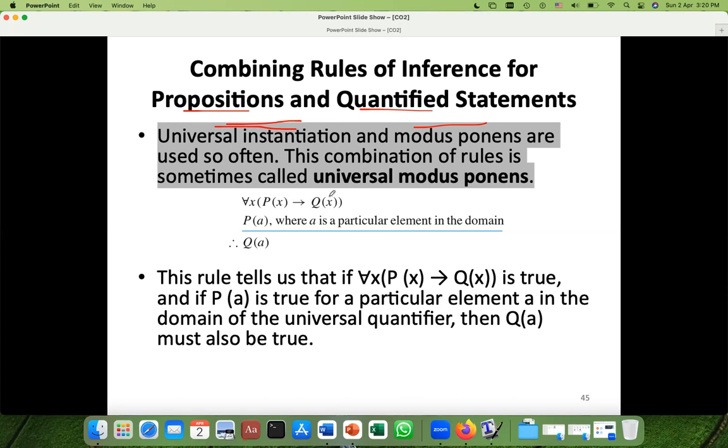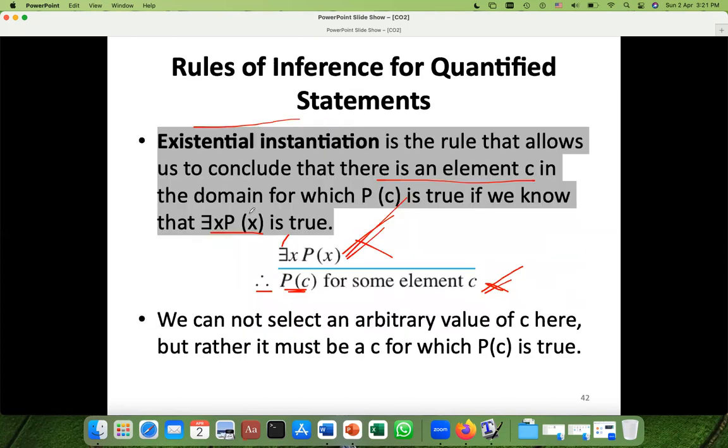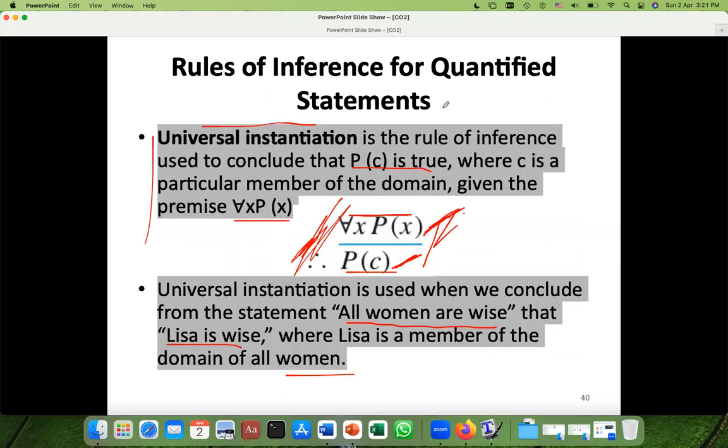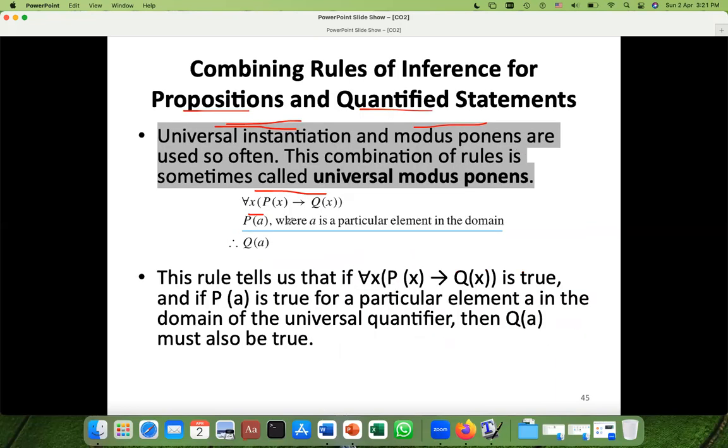For every x, P of x implies Q of x. This is universal instantiation, and this is P of a. Combine these rules together. The first one: for every x, P of x, therefore P of c. And modus ponens: P implies Q, P, therefore Q. By combining those rules: for every x, P of x implies Q of x, and P of a, therefore Q of a.